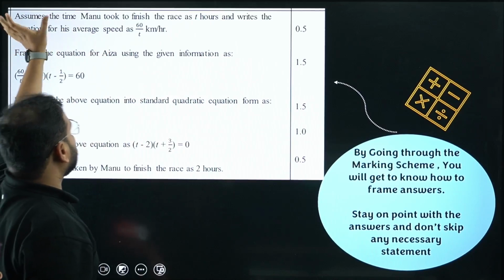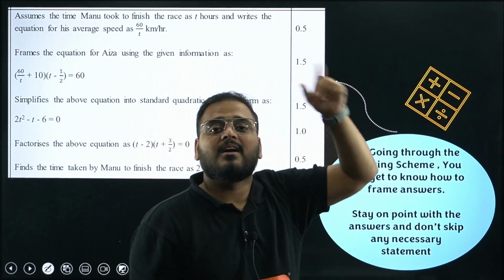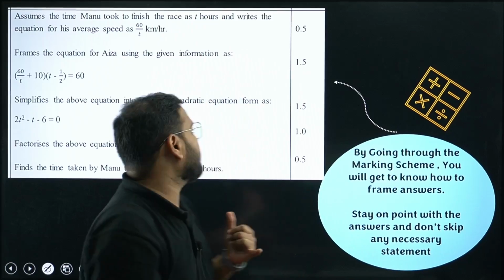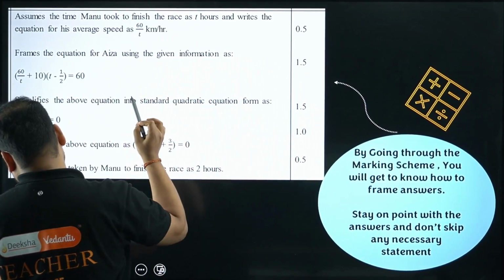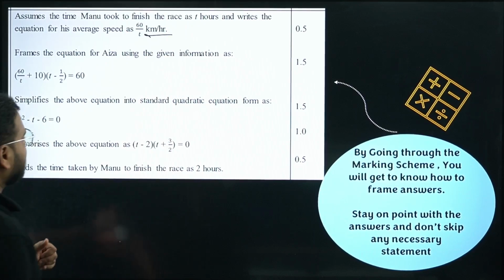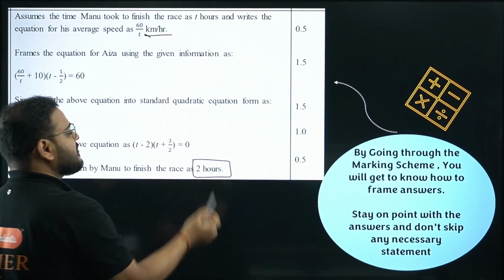What's the given statement? Assume the thing they are asking. Write a variable for it. Write the unit. What problem means? Write the unit also. See, what is the unit, sir? Kilometer per hour. It's mentioned over here. Again, at the last, when you finalize your answer, mention the unit as well.